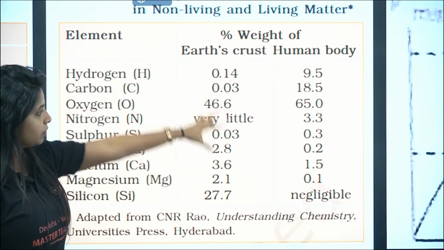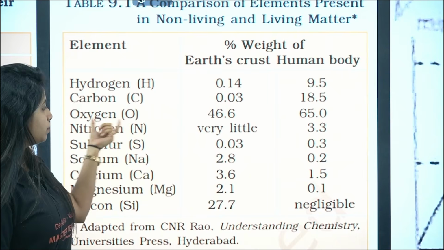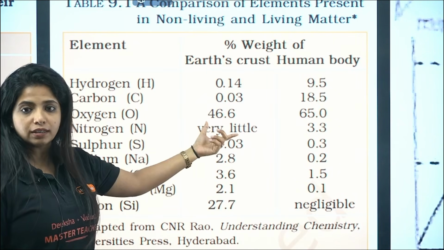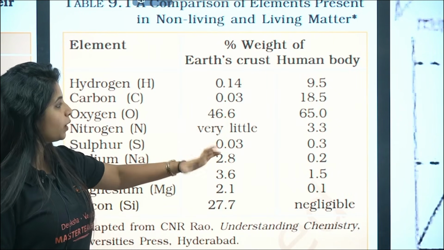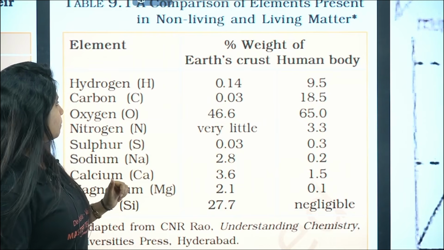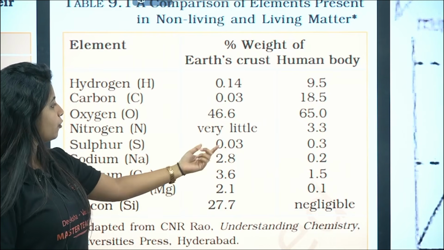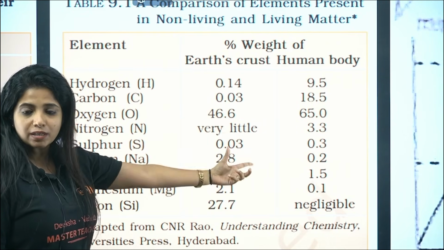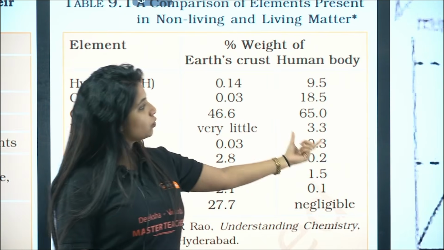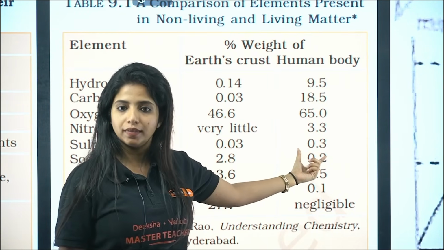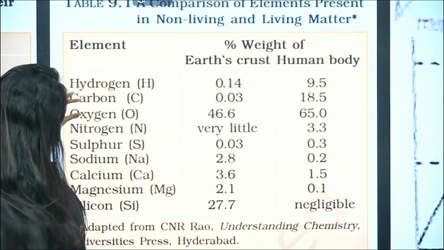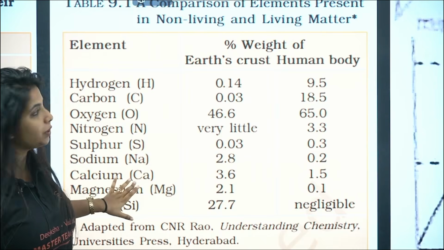You have the elements. The element found in the highest amount in the Earth's crust is oxygen, 46.6, that is the highest. In the Earth's crust, the lowest amount is there for sulfur as well as carbon. Sulfur is less in the human body also, just 0.3. So these three things are super important: carbon, oxygen and sulfur. Just go through it once.